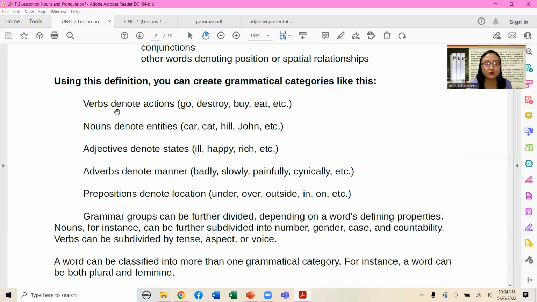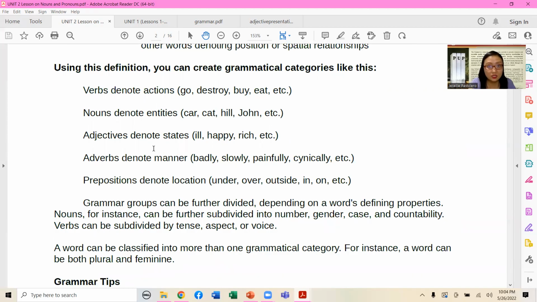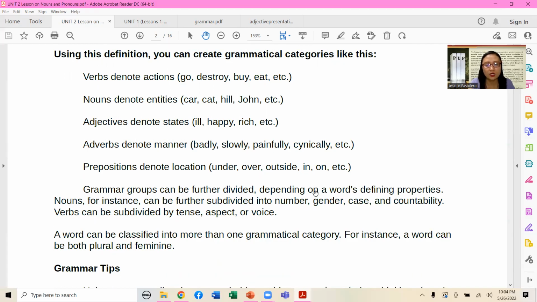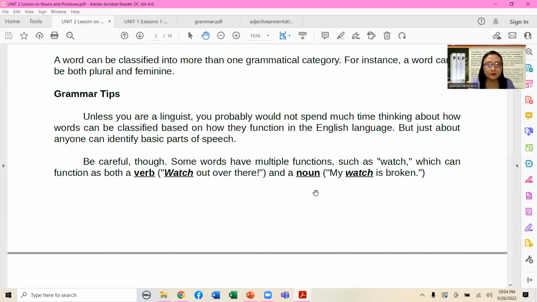So using this definition, you can create grammatical categories like the following. Verb denotes action such as go, destroy, buy, eat, and others. The noun denotes entities, such as car, cat, hill, John, and others. Adjectives denote states such as ill, happy, rich, and others. Adverbs denote manner, badly, slowly, painfully, cynically, and prepositions may denote location, such as under, over, outside, in, on, and others.